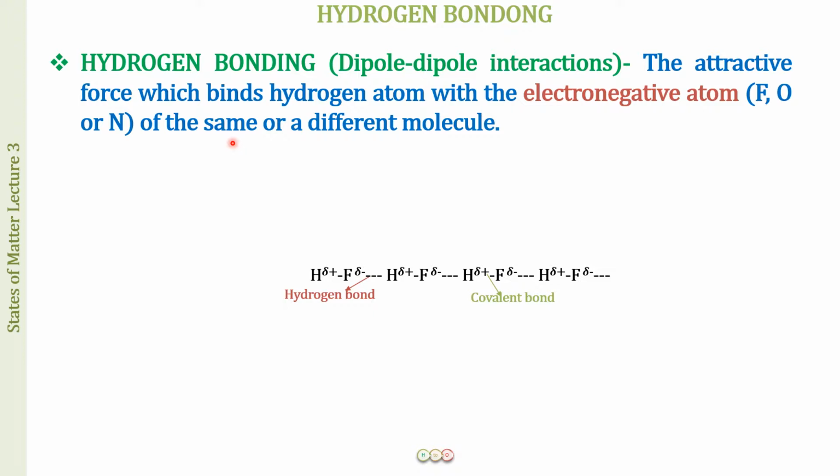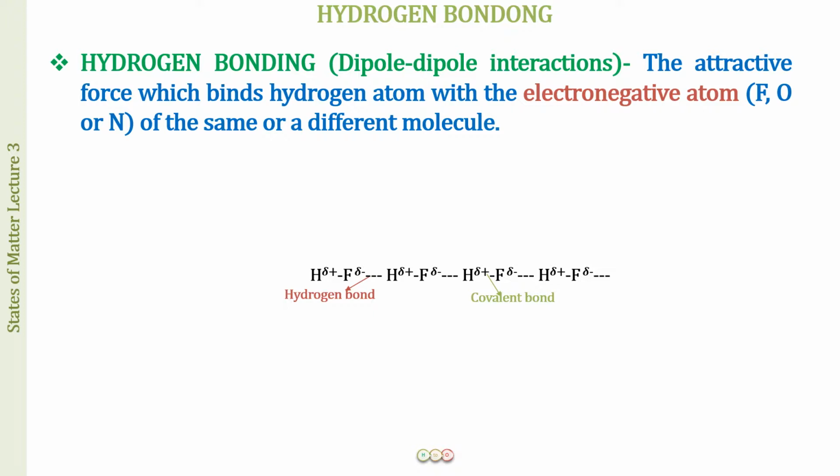But when we talk about the two HF molecules, it is not the force between hydrogen and fluorine of the same molecule. In the same molecule, hydrogen and fluorine form a covalent bond, right? It is the covalently bonded hydrogen of one molecule that has an attractive force to the fluorine, an electronegative atom of the other molecule.